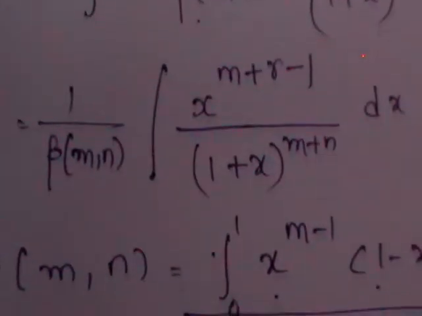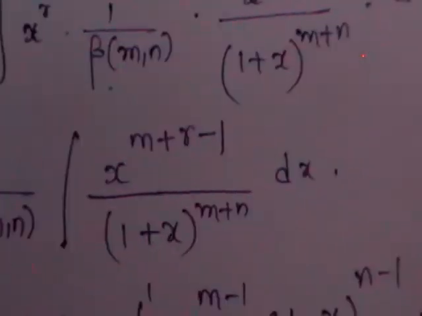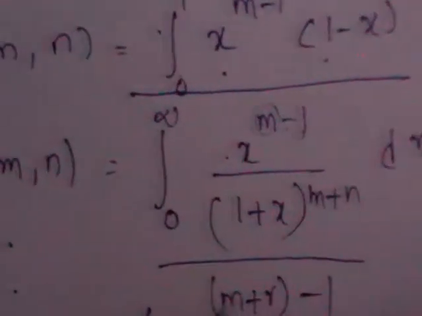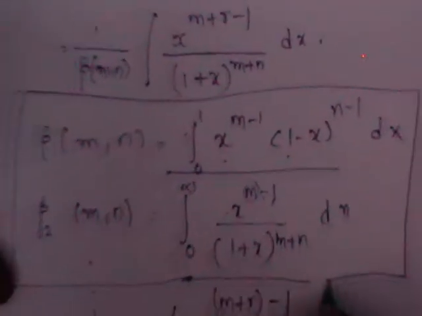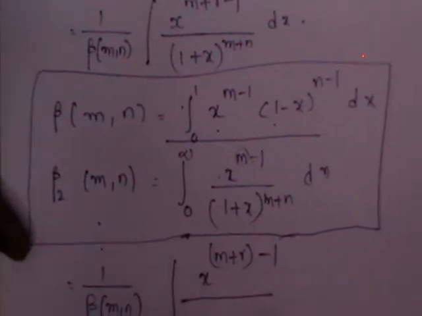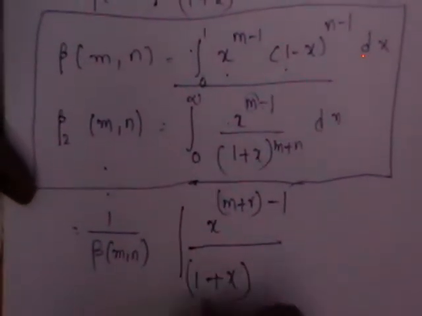Here you have the integral of x^(m+r-1). So before the minus 1 we have m, here we have m plus r. In the denominator you have (1+x) to the power m plus n.